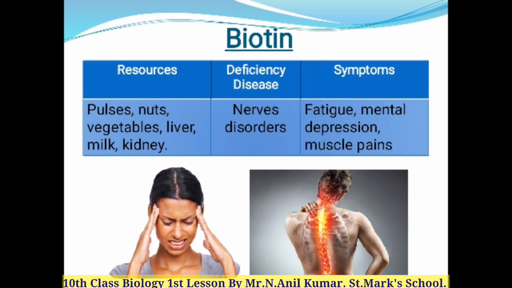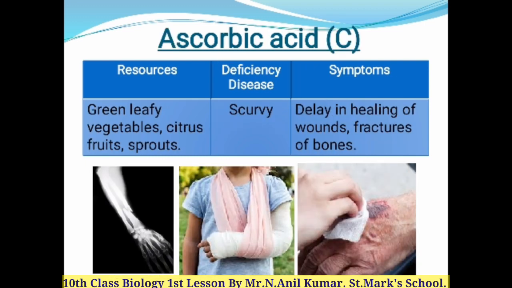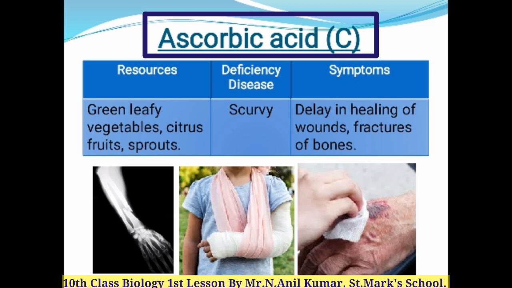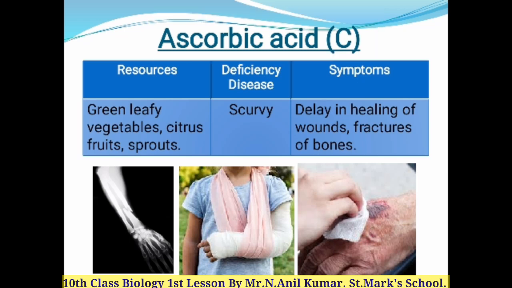And the resources where we can get this biotin are pulses, nuts, vegetables, liver, milk, and kidneys. Now children, the ninth water soluble vitamin is ascorbic acid, which is otherwise called vitamin C. The deficiency disease of this ascorbic acid is scurvy. The symptoms we can see in scurvy are delay in healing of wounds and fracture of bones.